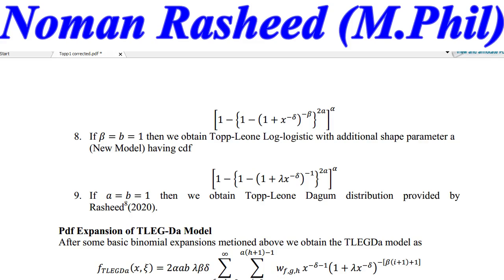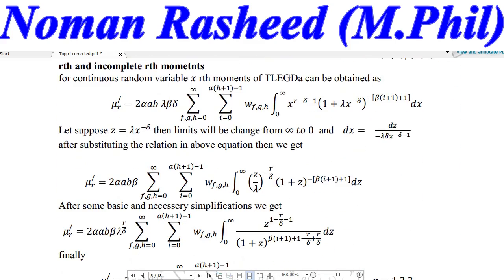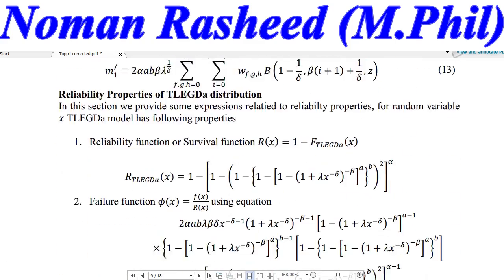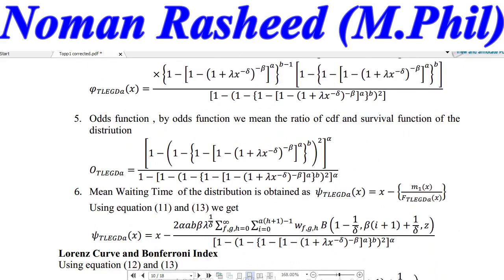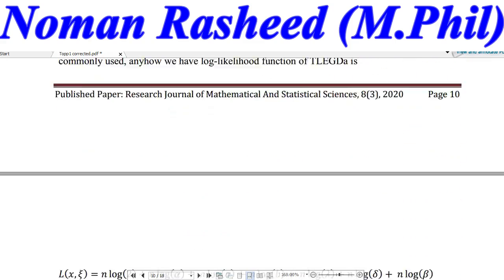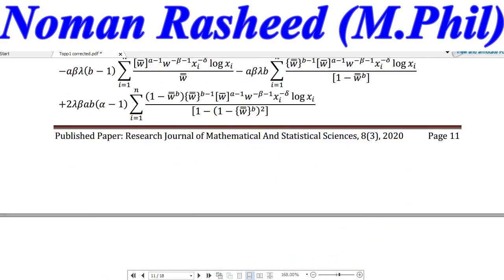That was published before this paper in 2020, and I discussed it in video lectures, and you can watch my video on the Topp-Leone Dagum distribution. Expansions were also discussed: moments, incomplete moments, Lorenz curve, reliability properties, Bonferroni index, quantile function, and parameter estimation through MLE, maximum likelihood estimation, a very famous method.